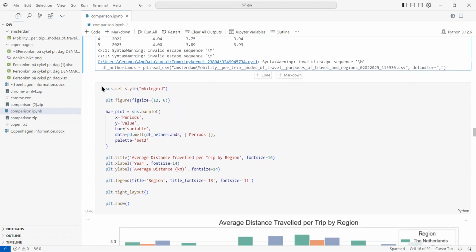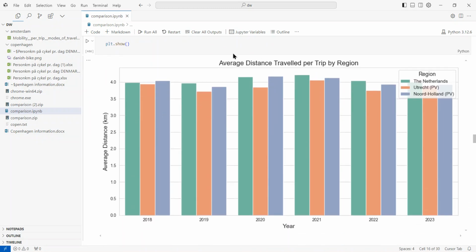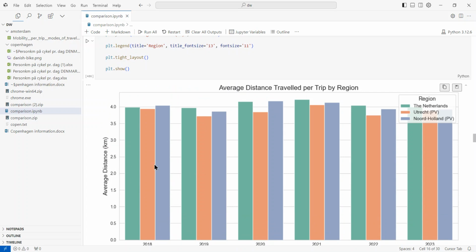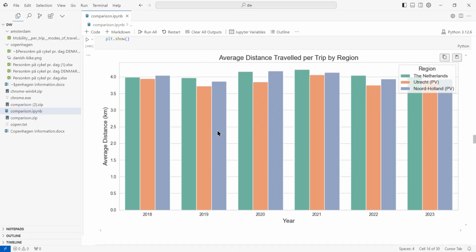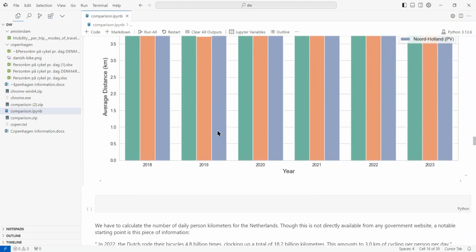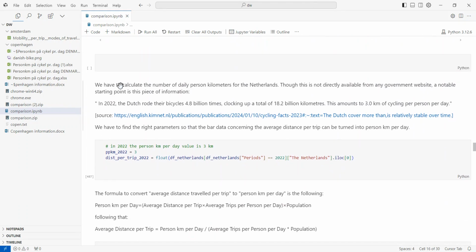And so this is the average distance traveled per trip by region. As you can see, this unit of measurement is much different than the previous one, which is person kilometer per region. And so it was rather difficult to reconcile the two tables into one single table.